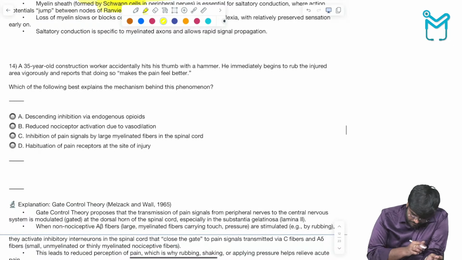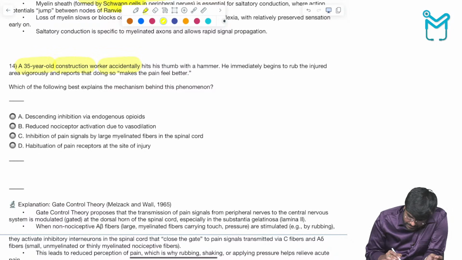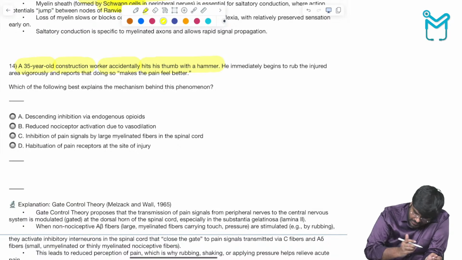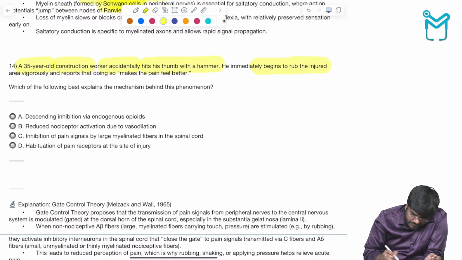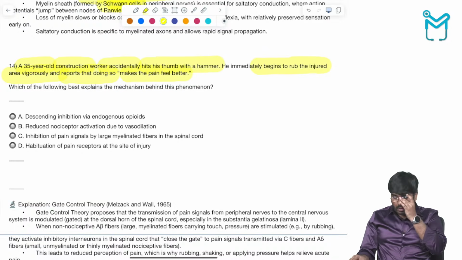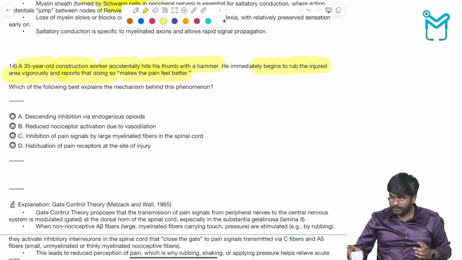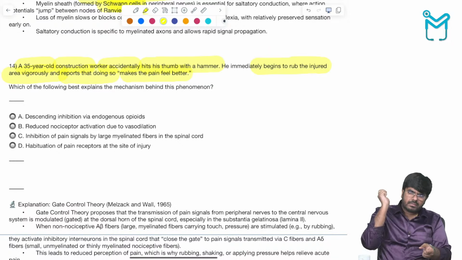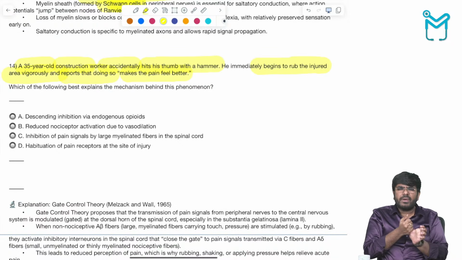Okay, next, 14th question. A 35-year-old construction worker accidentally hits his thumb with a hammer. He immediately begins to rub the injured area vigorously and reports that doing so makes the pain feel better. So what I'm trying to say here is, he had a hit, and he is having pain right now.